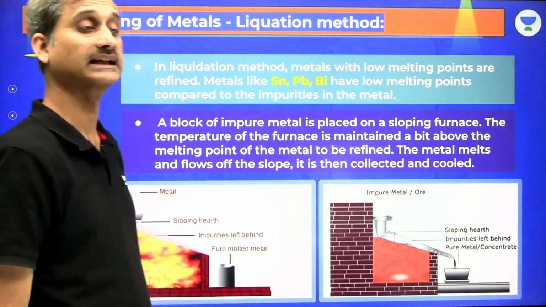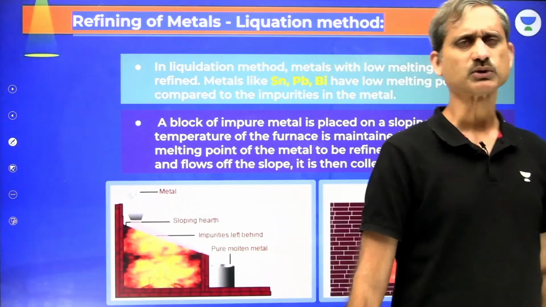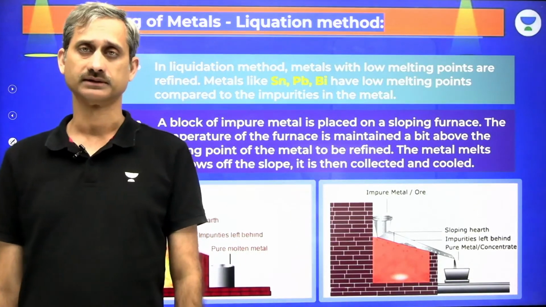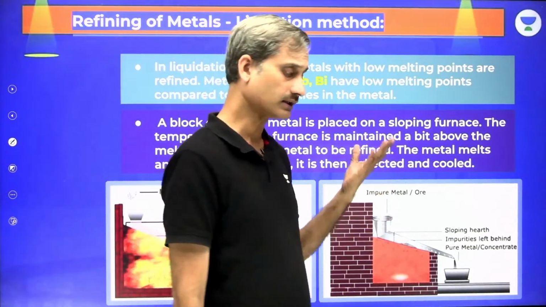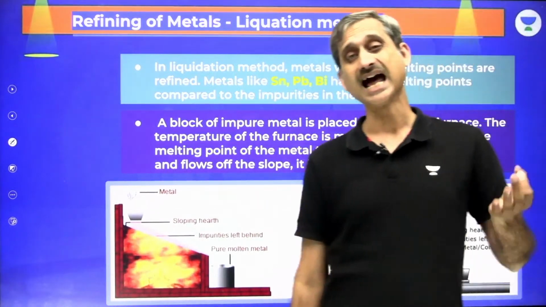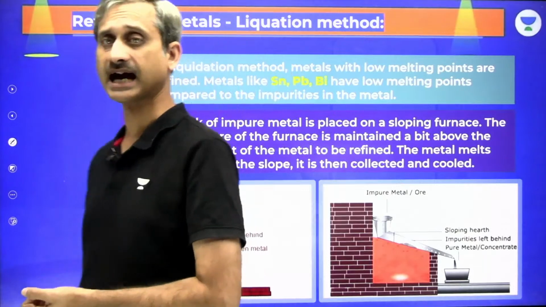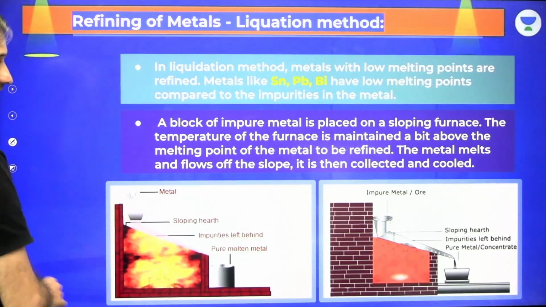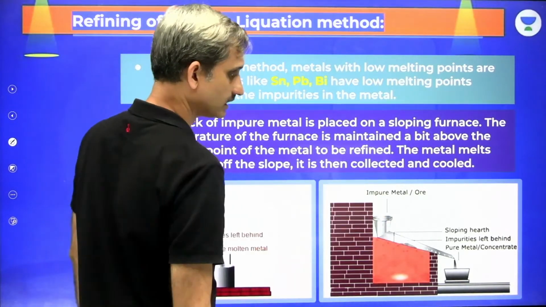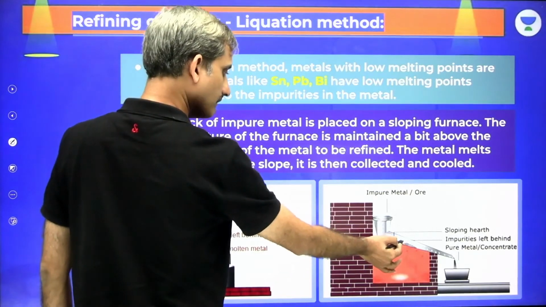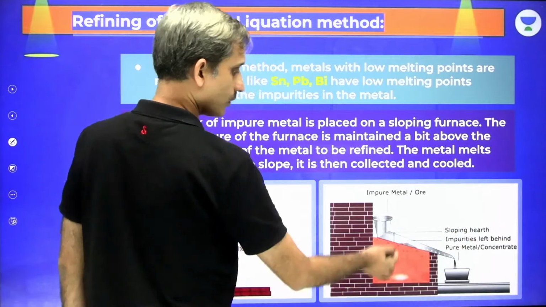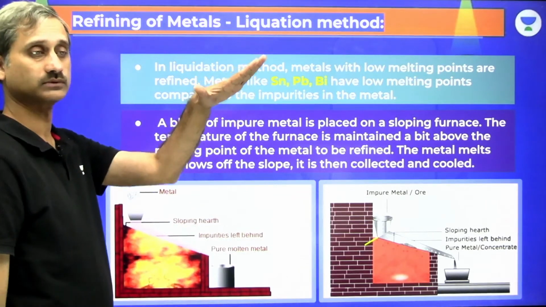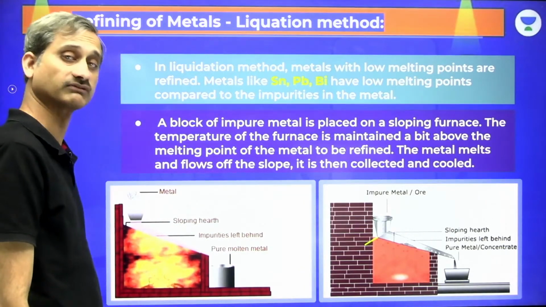Now we have the process called liquation. Liquation is the process which is used where the metals have a lower melting point as compared to the impurities. Liquation is used for the metals which are easily liquefiable, like lead and tin. In the case of liquation, we have the sloping hearth, and here we have the impure metal. Now, here we heat it, the metal melts and moves ahead, while the impurities are left behind. The molten metal flows down, and that is how we are able to separate the molten metal from the impurities.